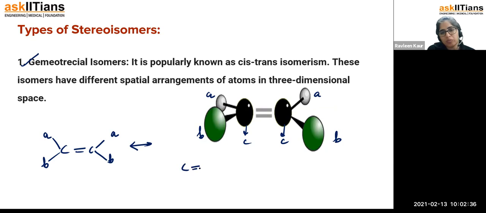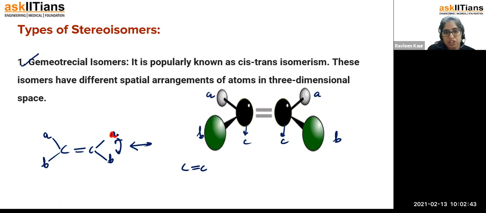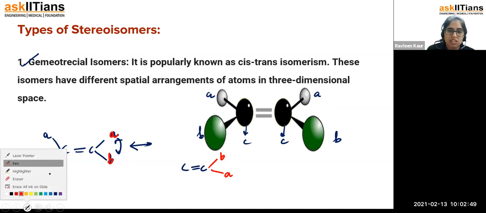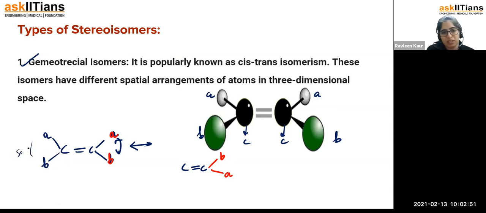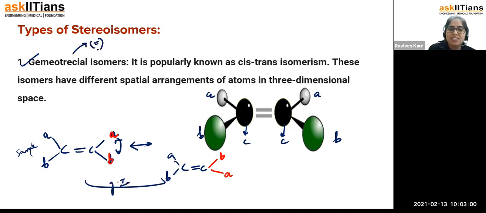And in this case, what I'm going to do is I'm reversing the positions of AB. जो ये वाला AB है, I'm reversing their positions. So I will be able to make B and A here now, and AB, which was previously on this side, will remain the same. इसको same लिखना है. So A and B is going to be this. So these two are examples of geometrical isomers. It exists in the case of double bonds. And in this case, what happens? The position around a double bond between the two atoms is going to be changed, right?